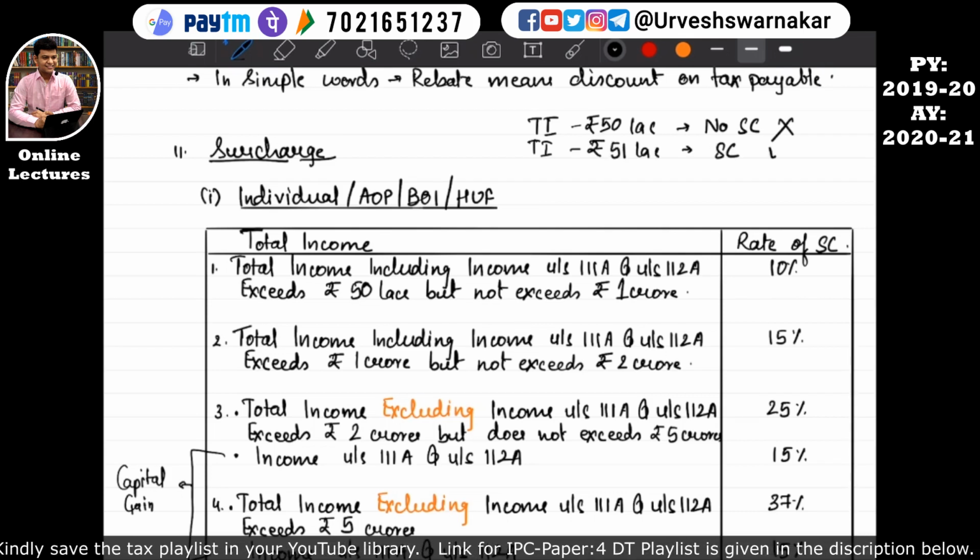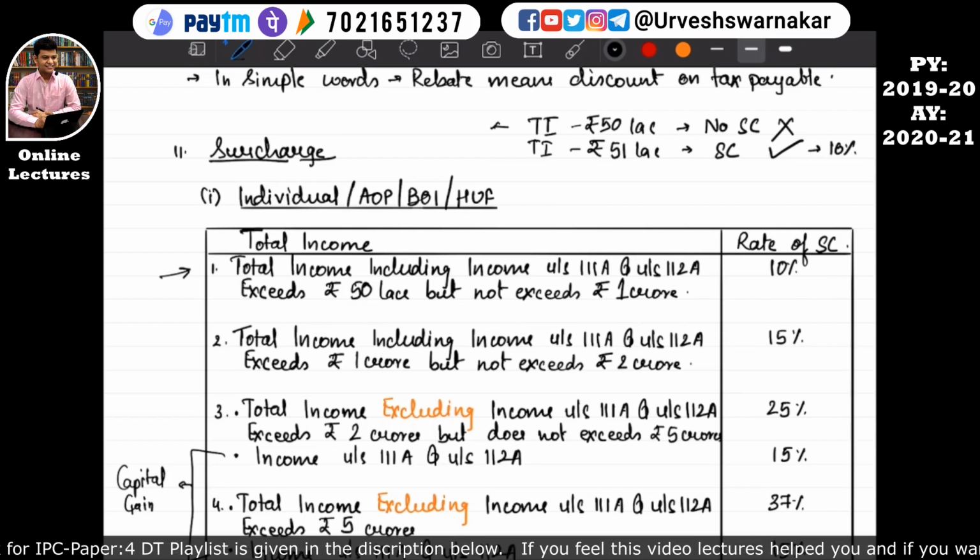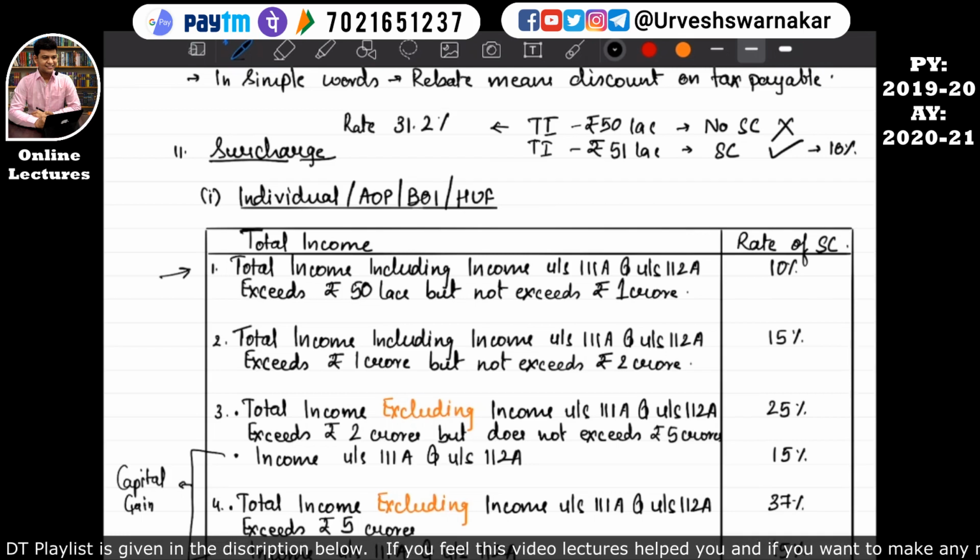Then surcharge will definitely be applicable, because he will come under this: total income including income under section 111A and section 112A exceeding rupees 50 lakhs but not exceeding rupees 1 crore, surcharge is 10%. So in this case his maximum rate of tax will be 31.2%, that is 30% plus 4% HEC. But here the same person will have to pay tax of 30% plus 10% plus 4%.